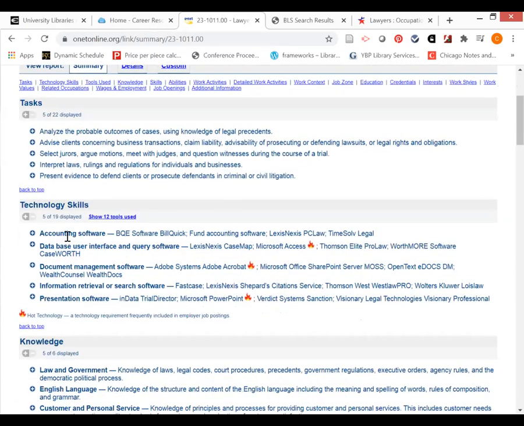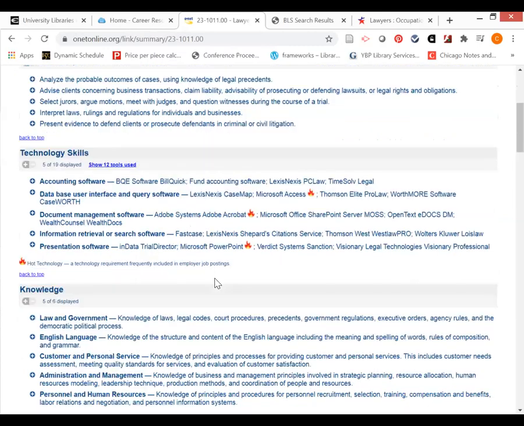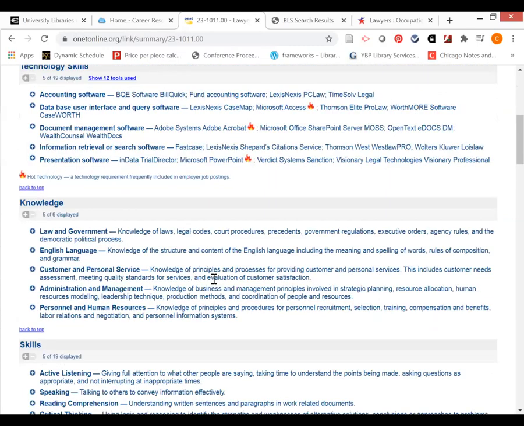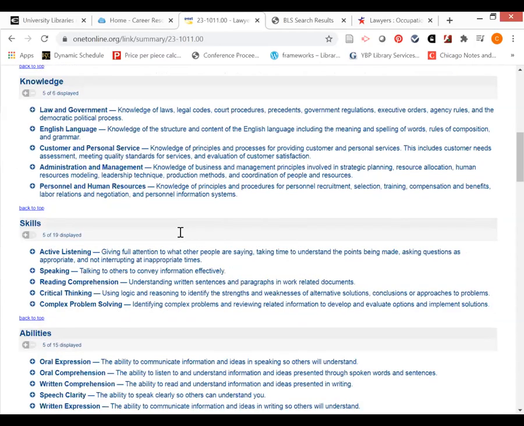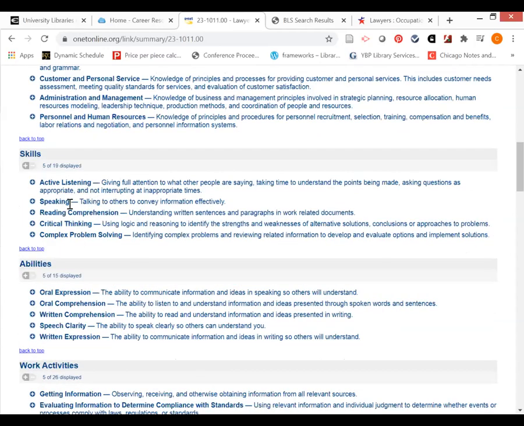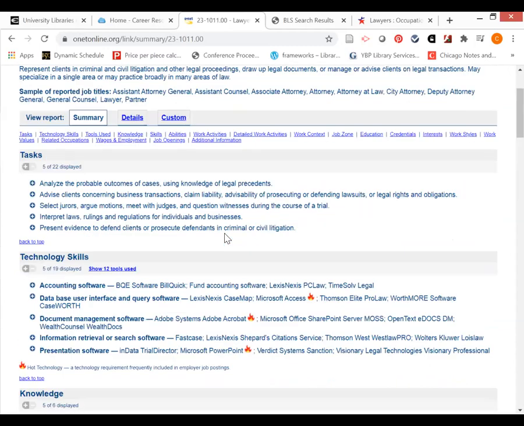So it looks like I would need to know how to use accounting software, how to use databases, how to use document management software such as Adobe and Microsoft Office, presentation software such as PowerPoint. What are my knowledge skills? So obviously I need to know about the law and government, but I also have to have some customer service skills and personal service skills. Other skills I would need to be a lawyer: active listening, speaking, reading comprehension, critical thinking. These are all really important details to put into your career resources essay.